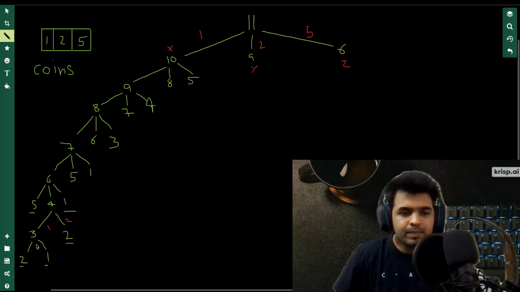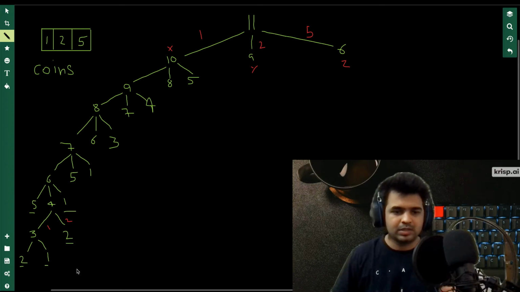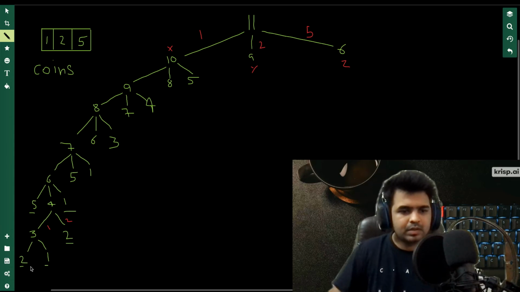Now for 3, we can reach it from rupees 2 or rupees 1, and both are our base conditions. 1, 2, and 5 are our base conditions, so we'll stop. So now let's get back. I know the minimum number of ways to reach 3, right?